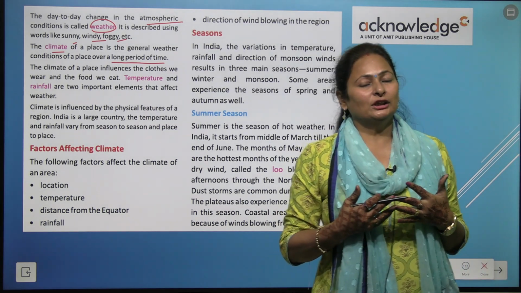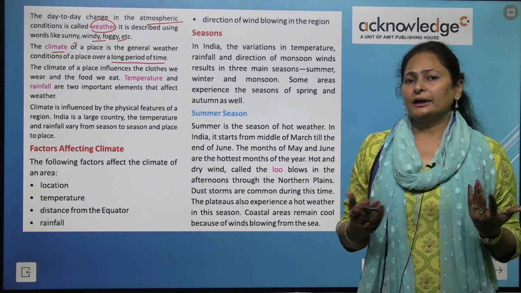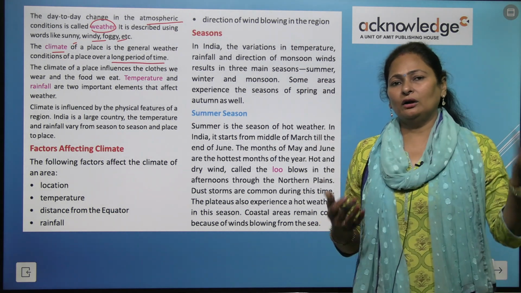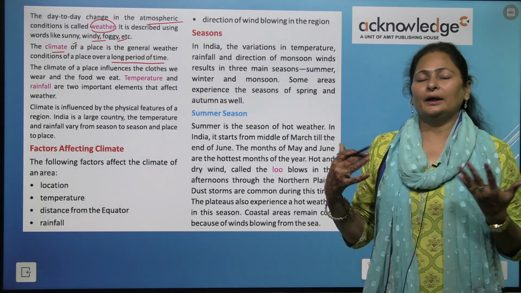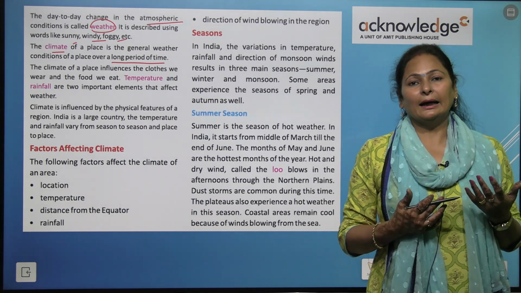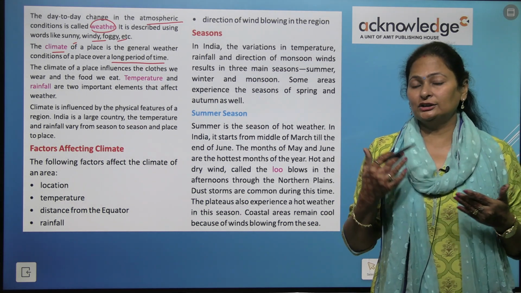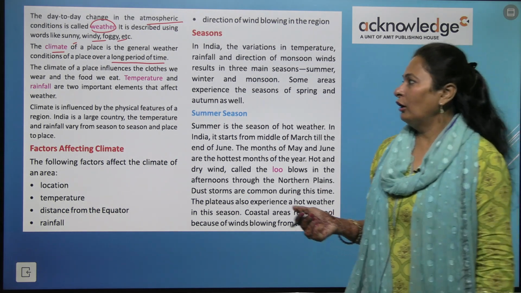Weather keeps on changing many times in a day, right? Sometimes it is rainy and all of a sudden it is sunny, rain stops and it is windy too. So it keeps on changing many times in a day, and climate doesn't change many times in a day. It stays for a long period of time.